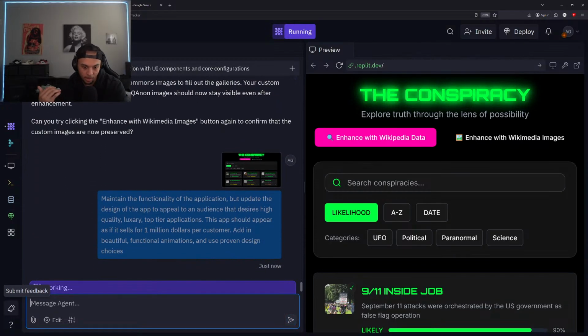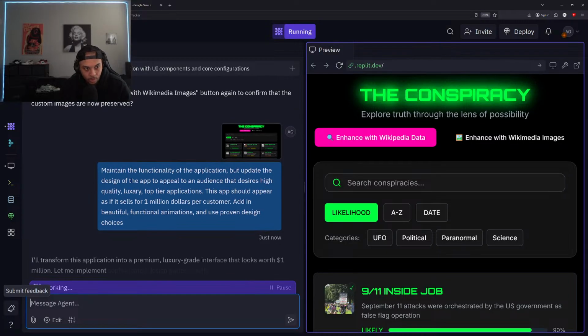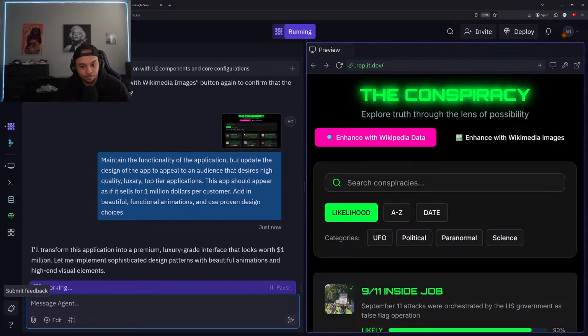All right, cool. So I just gave it a general breakdown. I kind of freestyled it a little bit, but just letting it know we need a nice looking project. Now that we have the functionality, we just got to clean things up and make it look a lot nicer. So I'll transform this application into a premium luxury grade interface that looks worth $1 million. Let me implement sophisticated design patterns with beautiful animations and high-end visual elements.